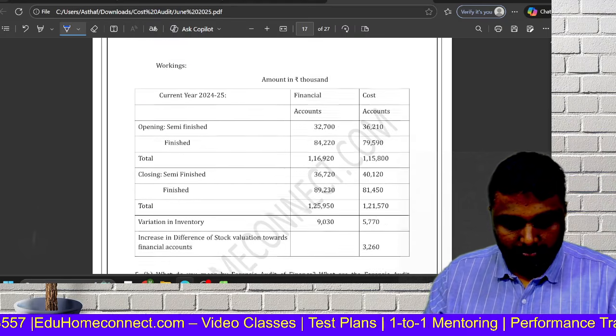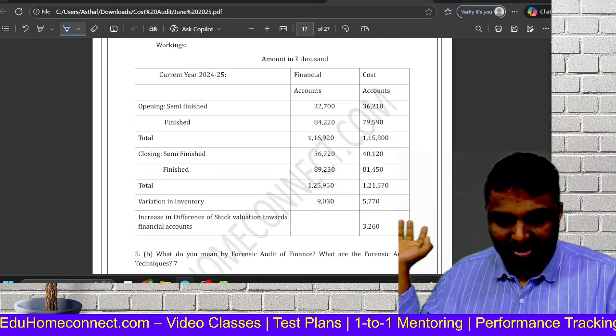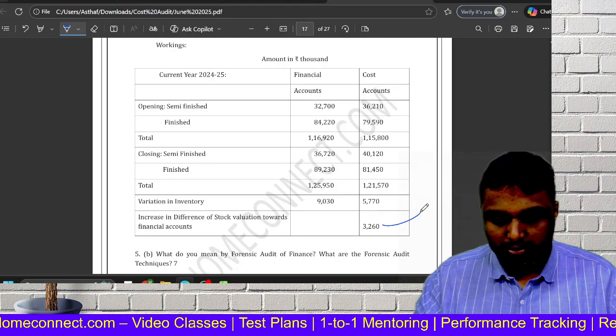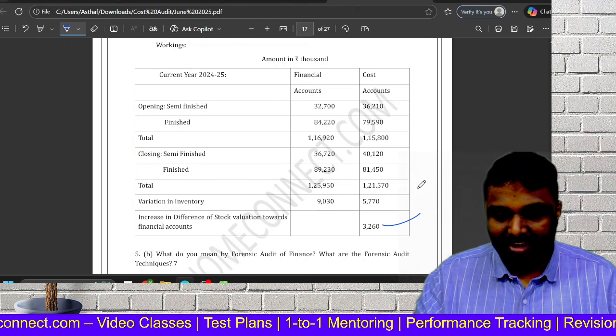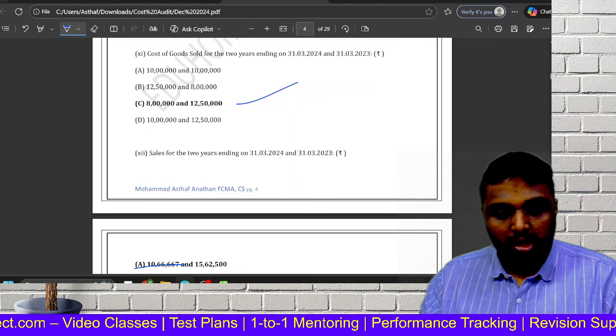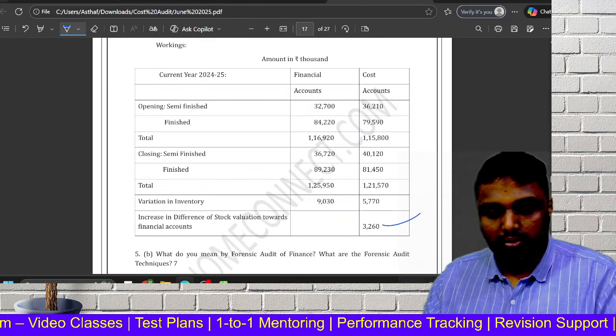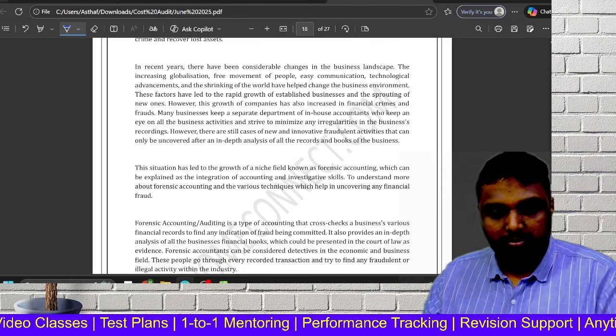So they have given the working also. Whatever we did is this 3260. The same thing they have also done. Now coming to the next day, if you go through, theory comes.